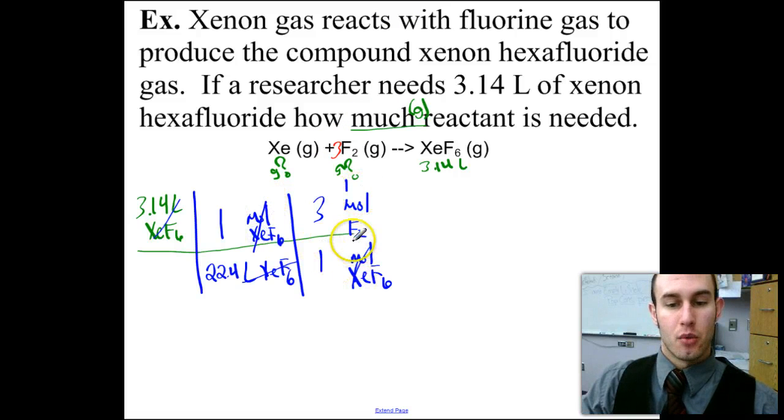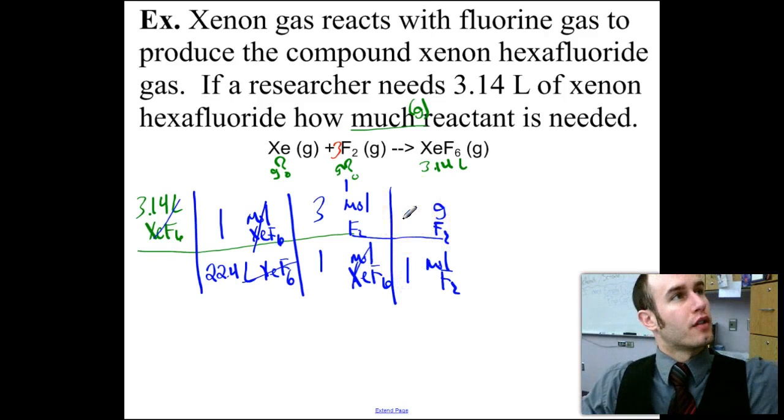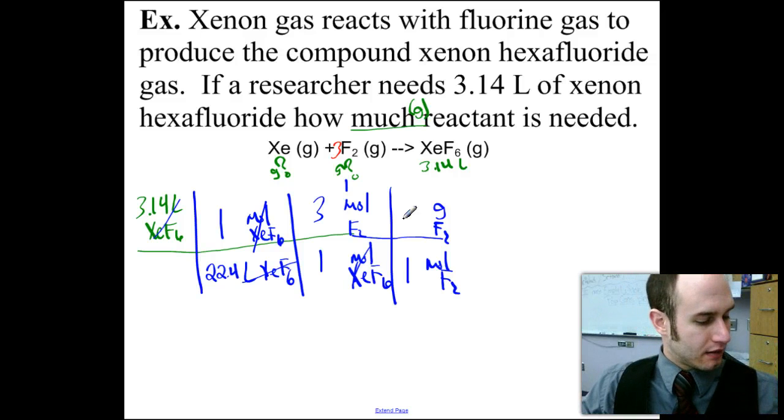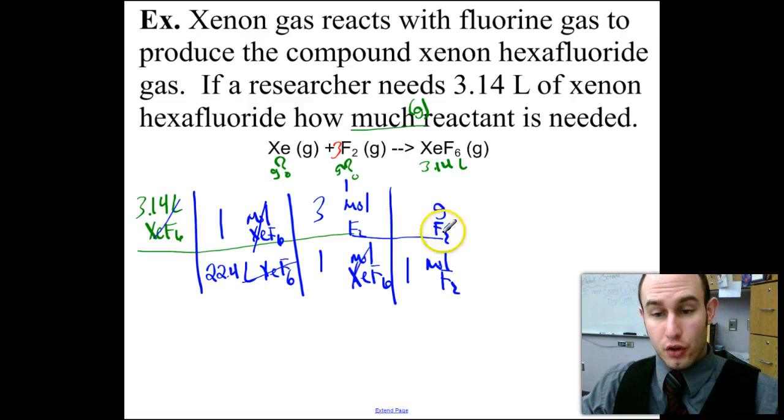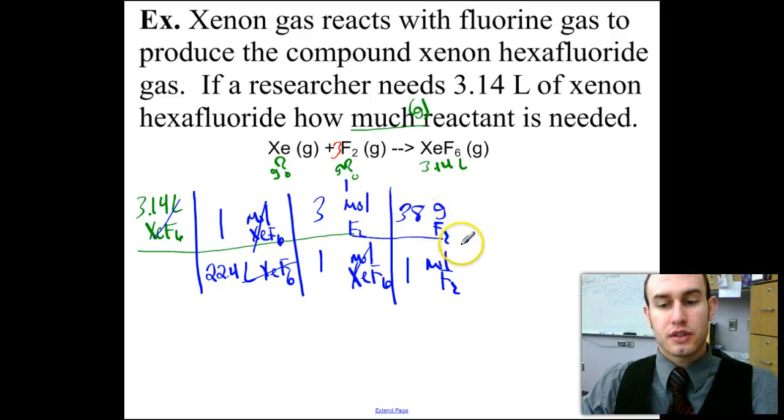Those cancel. I'm in moles of F2. And then my last step is to do moles of F2 to grams of F2. Knowing that 1 mole on the periodic table for fluorine is 19, and we have 2 F's, so 19 plus 19 gives me my 38 grams.